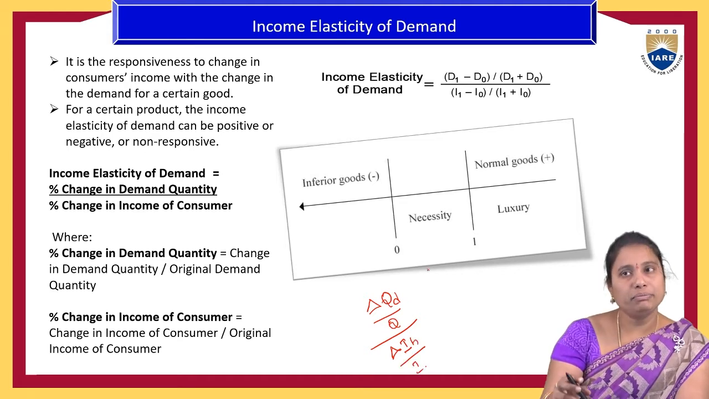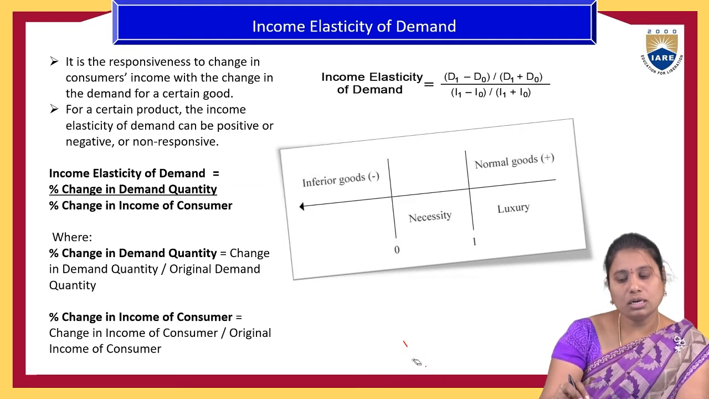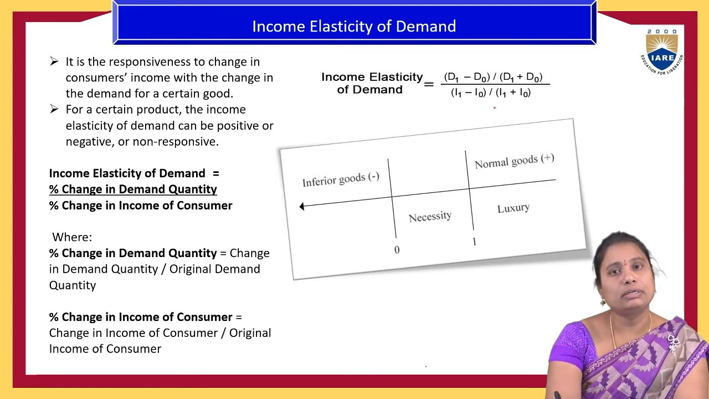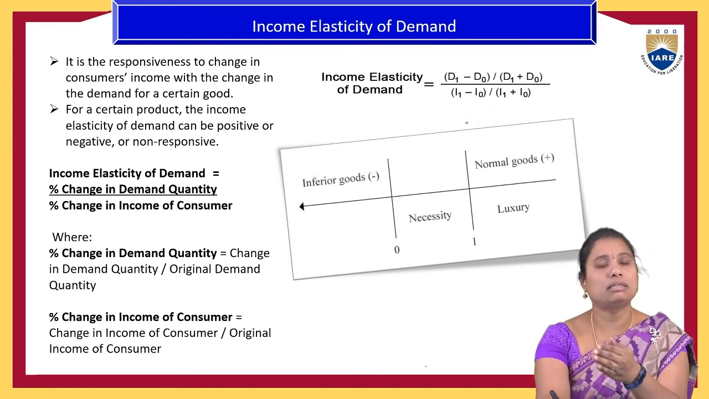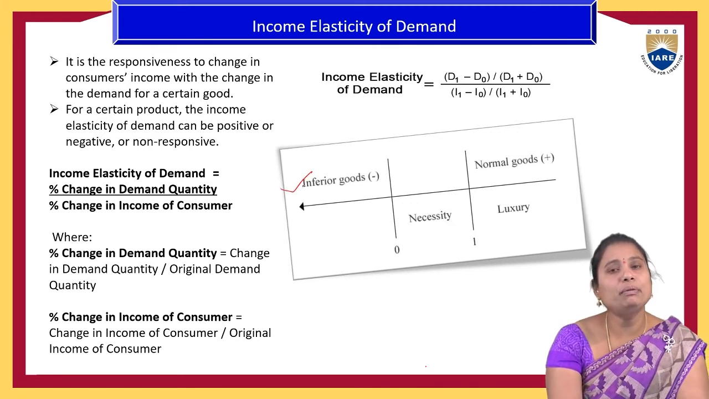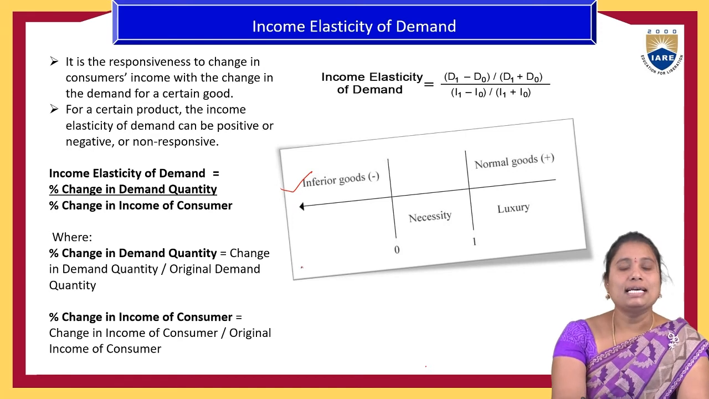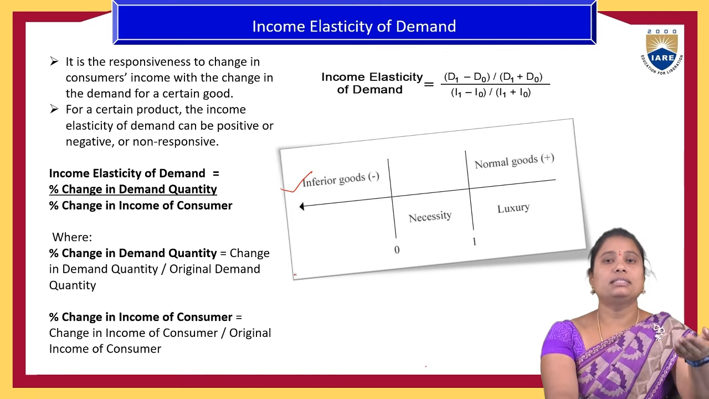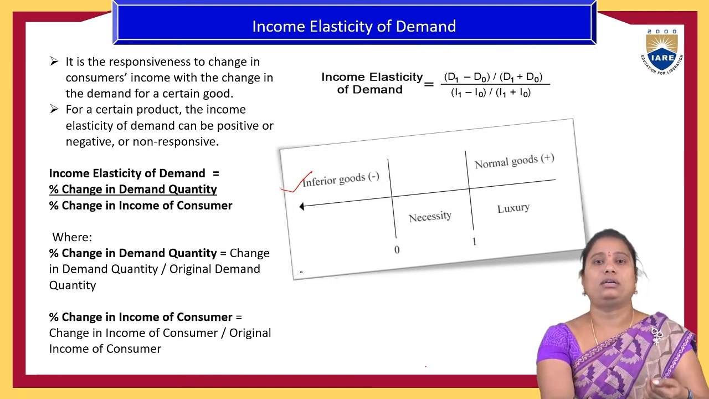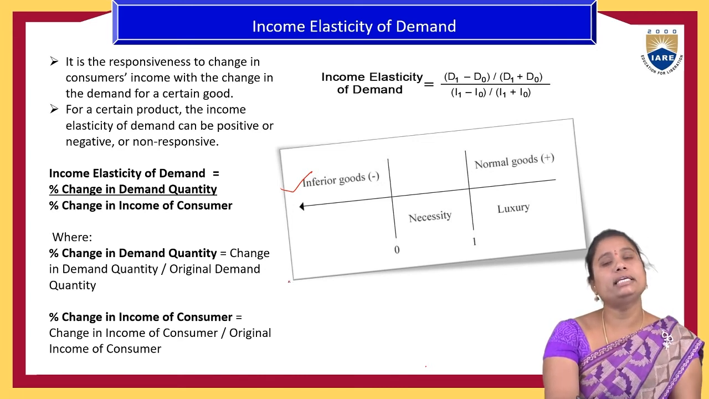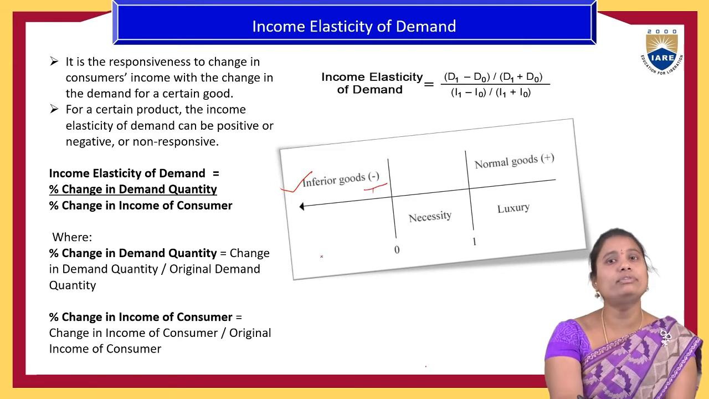This formula we can also use with D1 and D0 instead of this quantity. Different terminology is used, but the concept is the same. Now if we see inferior goods, where people think it is a low-grade product, there is a negative income elasticity, which means as income increases, the consumption of inferior goods will be reduced. The demand for inferior goods will be reduced. That kind of income elasticity of demand is called negative income elasticity of demand.